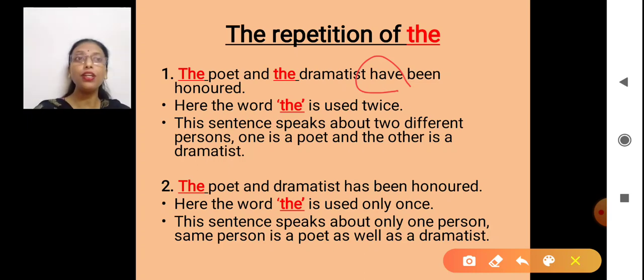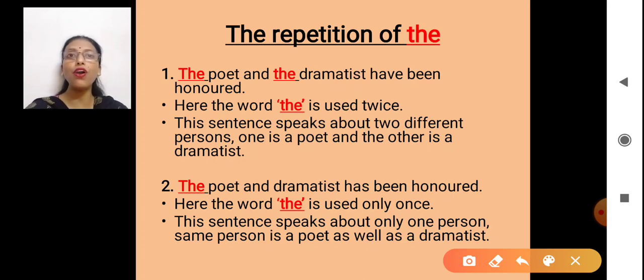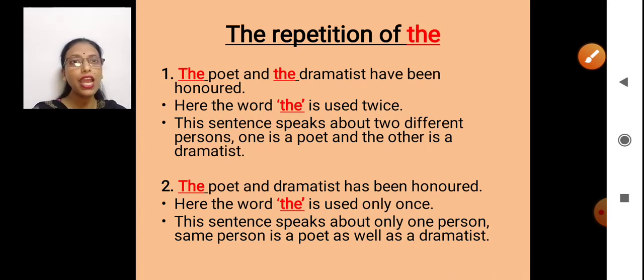Okay? Now coming to the next sentence. The poet and the dramatist has been honored. Now look, I have used the only once. That's why, what's the helping verb? Has. I'm talking about only one person. The poet and the dramatist has been honored.